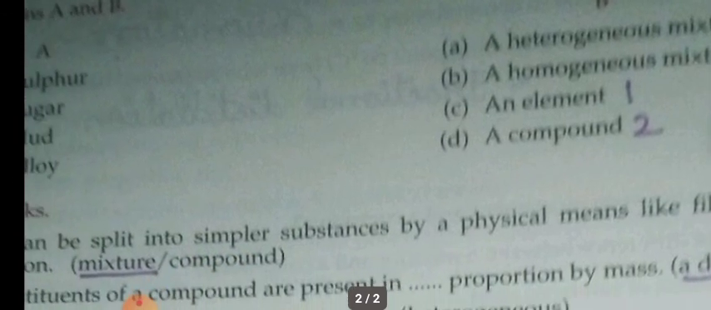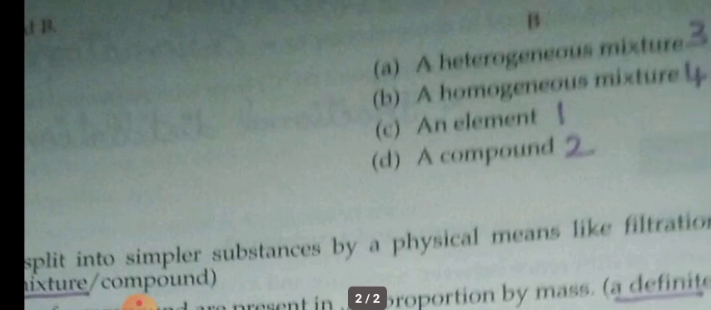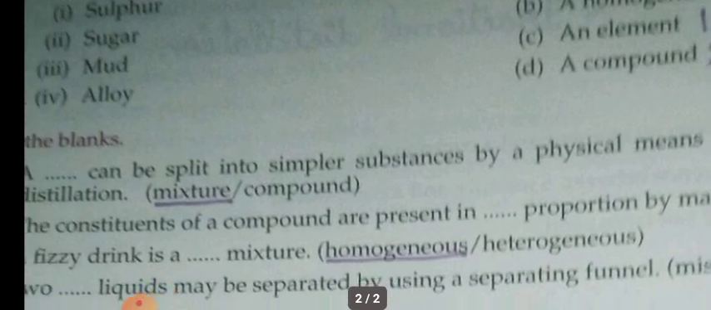Mud. What is mud? Mud is a heterogeneous mixture. Water and sand together form mud, isn't it? So both are in different states of nature. So it is a heterogeneous mixture.